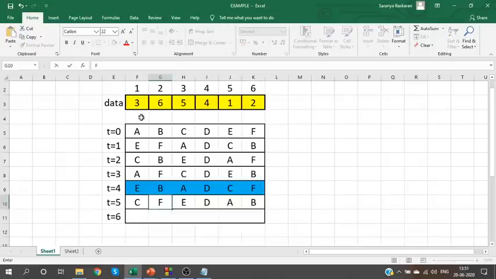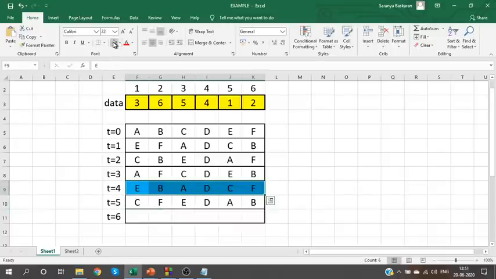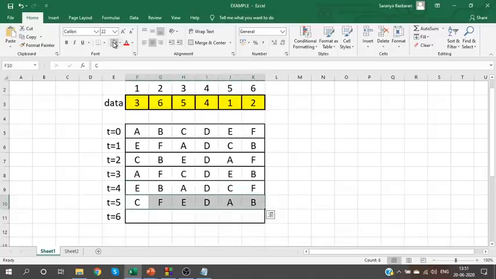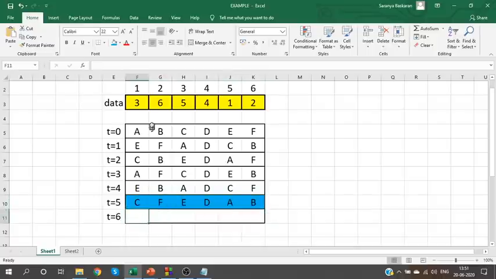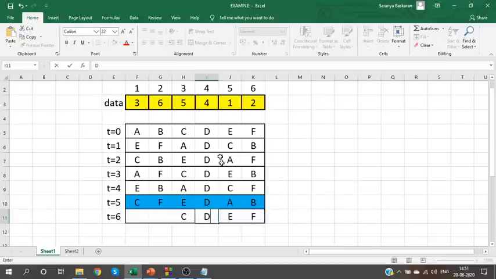Do we have the original arrangement A, B, C, D, E, F? No, we still don't have the original arrangement. Okay. So again continue. This will be our active cell. Now if you look at it, 1 goes to 3, C will go to 3. 2 goes to 6, F will go to 6. 3 goes to 5, E goes to 5. 4 stays there. 5 goes to 1, so A will come here. 6 goes to 2, B will come here.